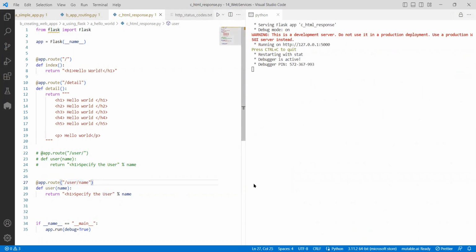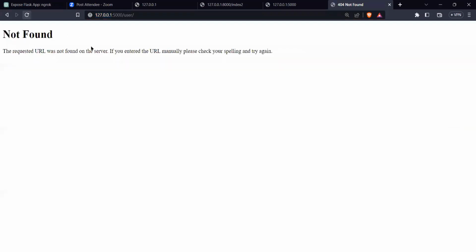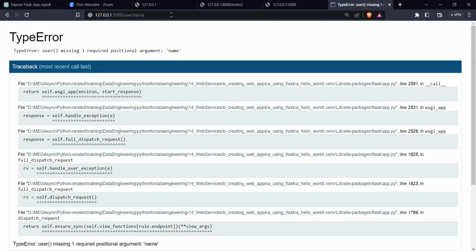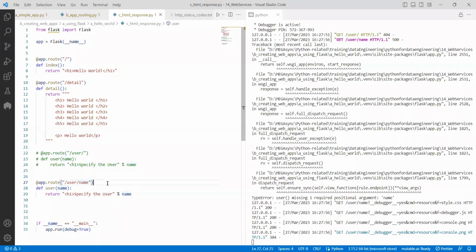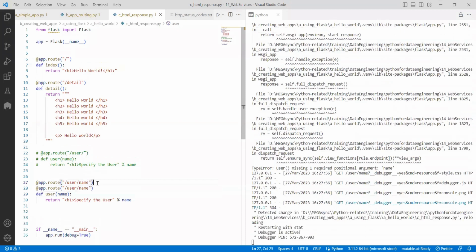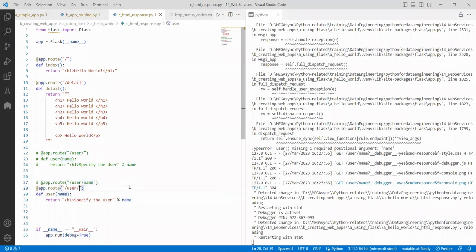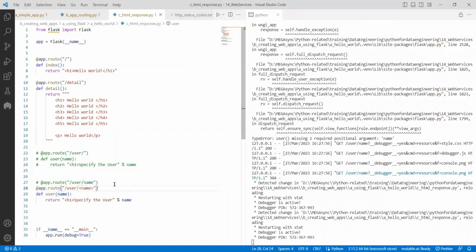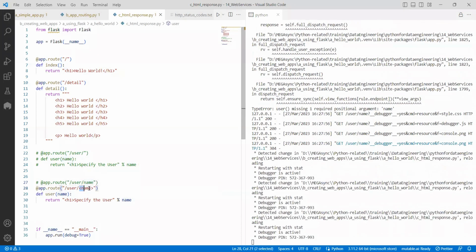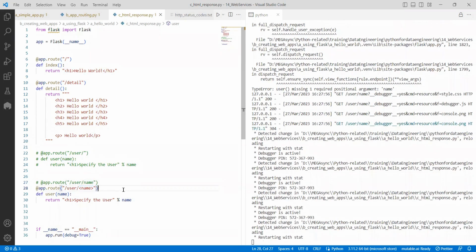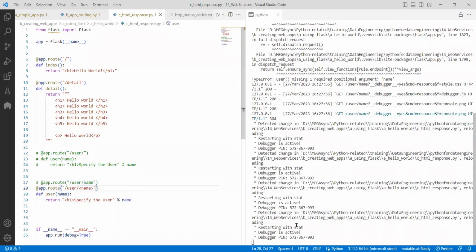That's it. If I go here and just reload, it says that I don't even have it, because you defined user/name instead of user. Here also the same problem. It is saying I don't know what is name. Now the point is, instead of like this, I am doing it in a better way. I am storing it in another braces. Observe carefully. The moment I place it, it becomes like a parameter. It's called a path parameter.